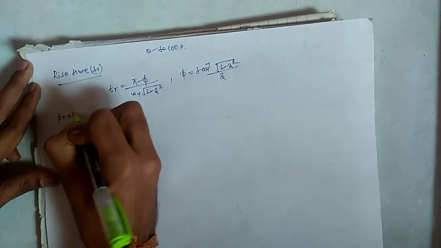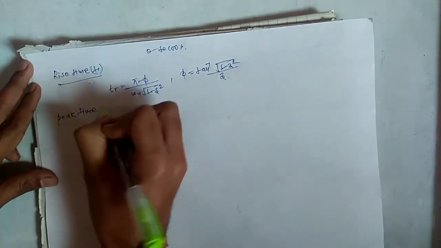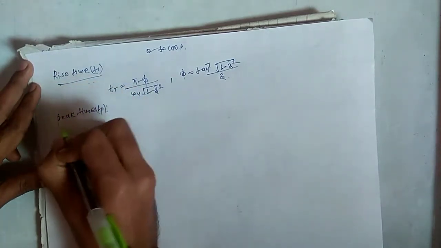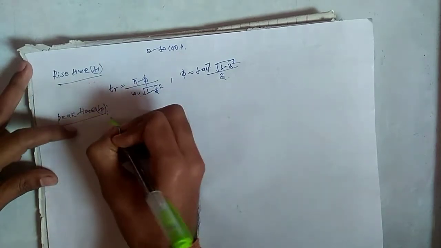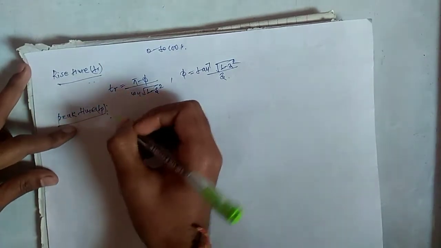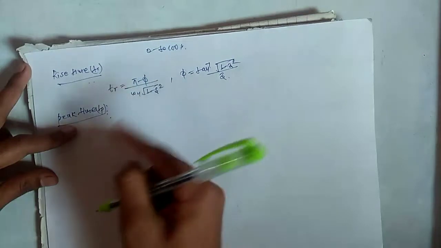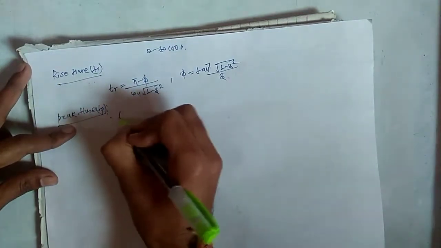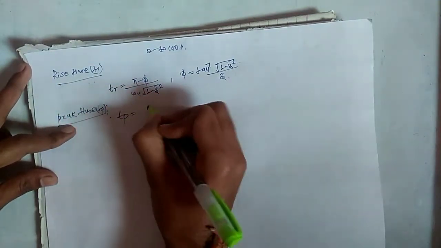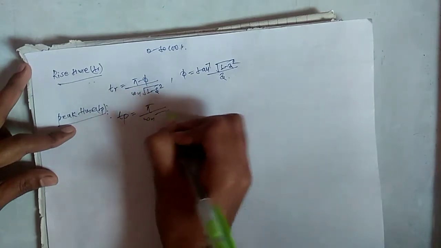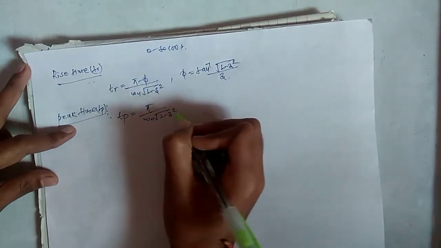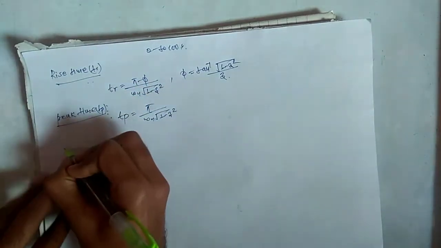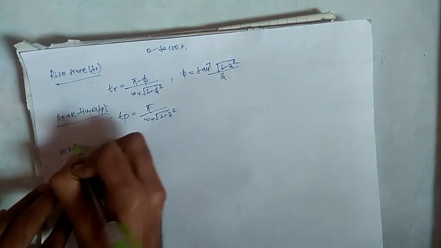And here we have the second one, peak time, TP. It is the time required for the response to reach the first peak of the time response, or first peak overshoot. The formula is TP equals pi upon omega n root under 1 minus zeta square.